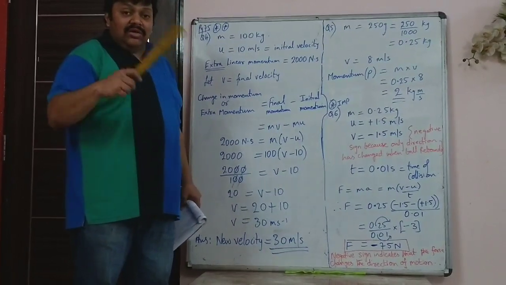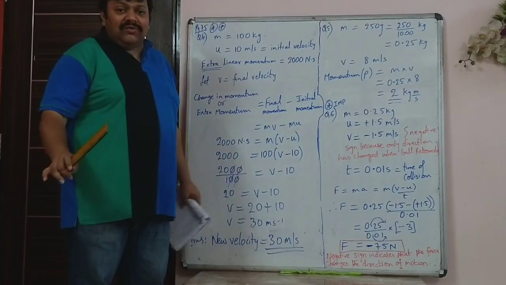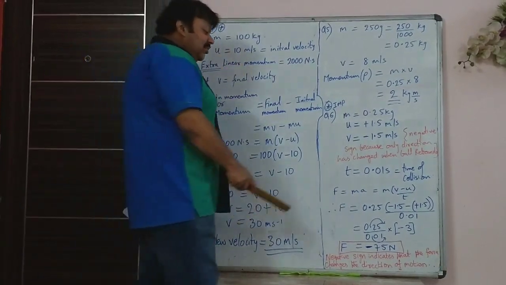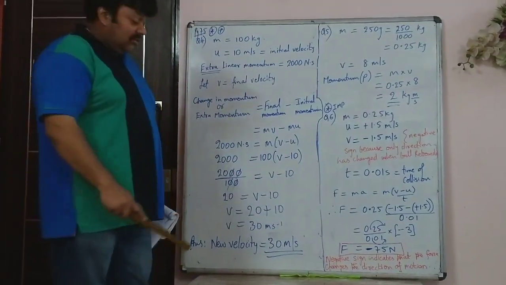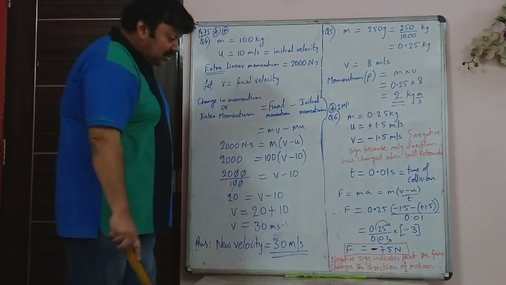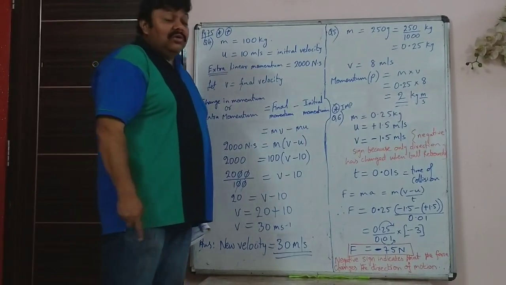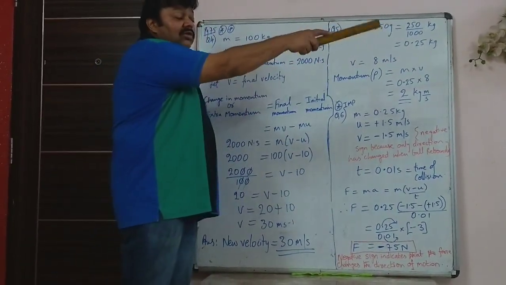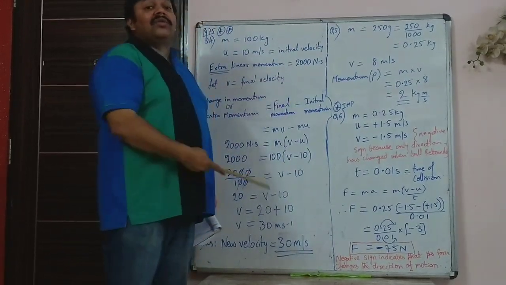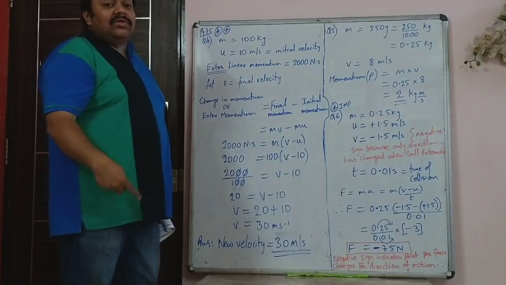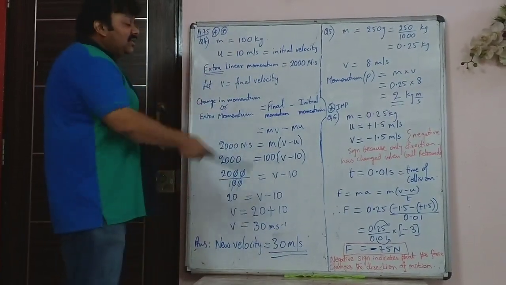The answer in your textbook I have only given as plus, just 75 Newton, but in your exam you write minus 75 and then write the explanation. Negative sign indicates that the force changes the direction of motion. The ball which is going straight towards the wall came back. So that is why force is negative, since it changes the direction of motion. So I hope this is clear.